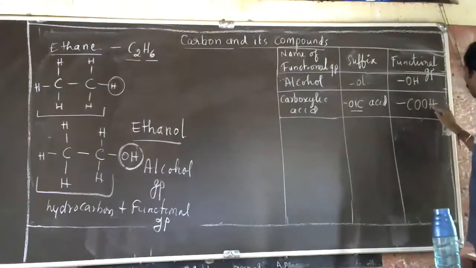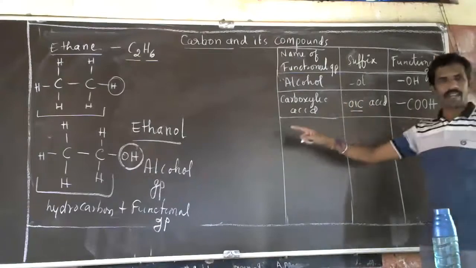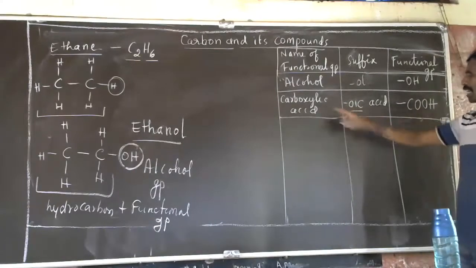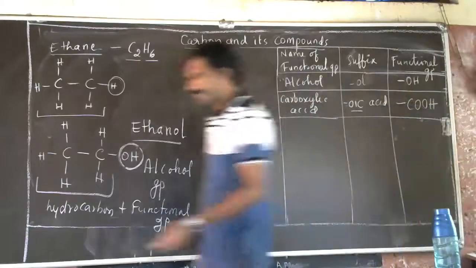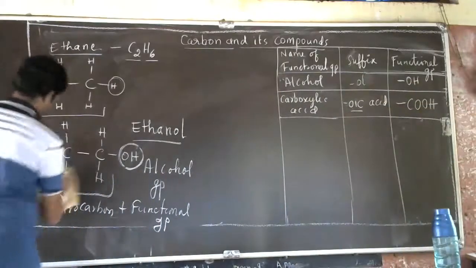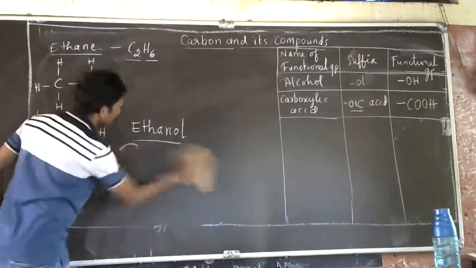When the COOH group is added to the hydrocarbon, it becomes a carboxylic acid. We'll see one example to understand it. Very easy it is.